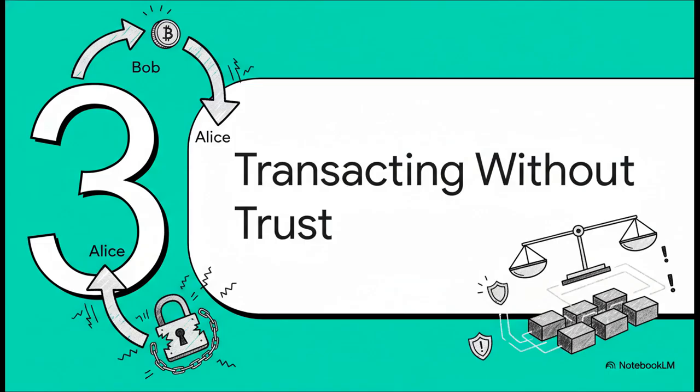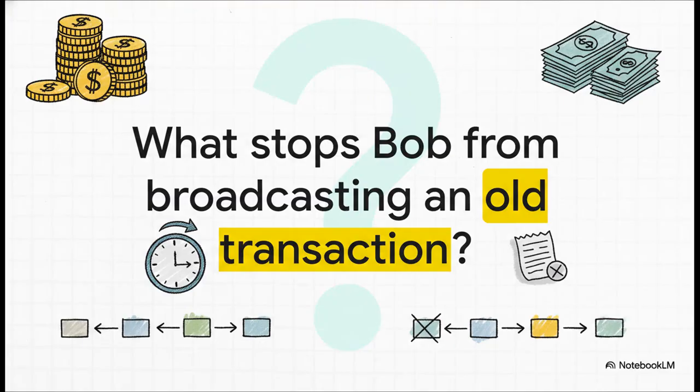And more importantly, how do we make absolutely sure that nobody can cheat? This is where things get really, really genius. This is how you transact without trust. This is the key question, right?